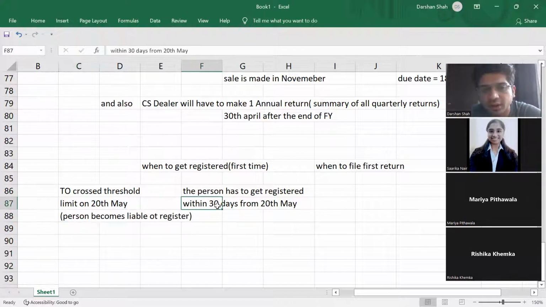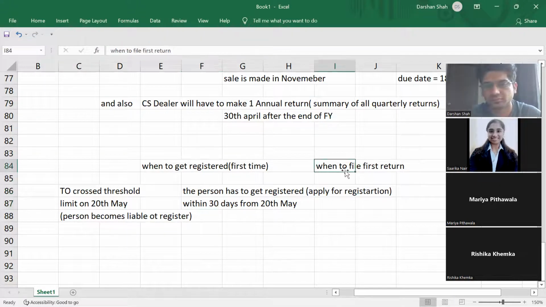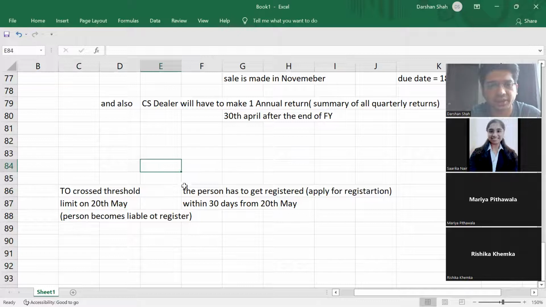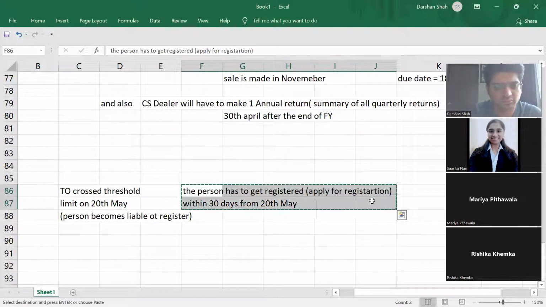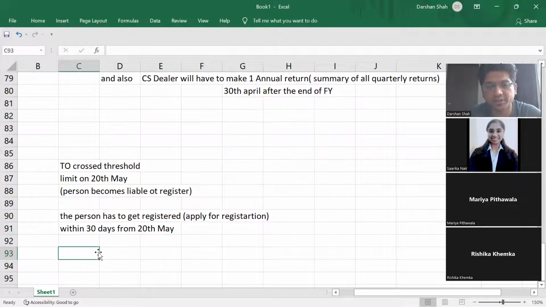Then within 30 days from 20th May, you have to get yourself registered. Correct? Has to get registered means what? Apply for registration. How to apply for registration? We have seen that in the registration process. Okay, I'll write it separately. So person has to get registered, that is apply for registration within 30 days from 20th May.